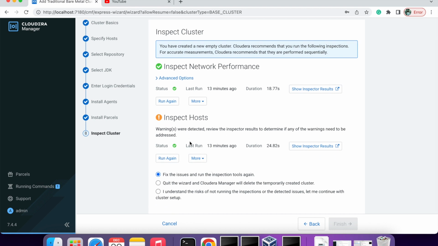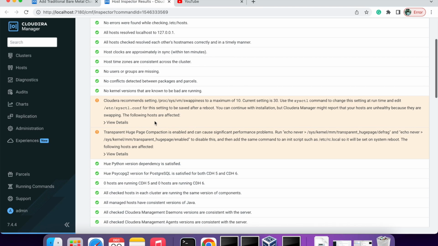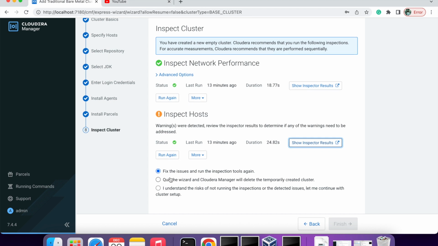Yeah, so it has some warnings that you can see in the result, so you can fix them. It's saying you need to disable transparent huge page. That's fine for me, it's okay. Swappiness also needs to be changed. So all these settings you can change if needed. So you can say I understand the risk and finish.